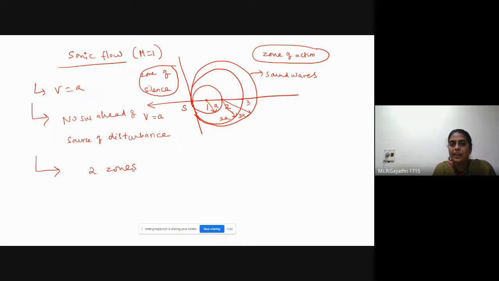This is about sonic flow behavior. In incompressible flow, we can see sound waves in all directions with uniform intensity. In subsonic flow, we can see sound waves in all directions with non-uniform intensity. In sonic flow, we can't see sound waves ahead of the source of disturbance. We can see sound waves from the source of disturbance, not ahead of it.